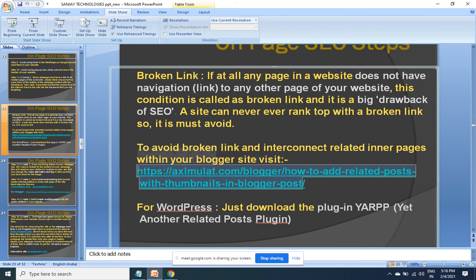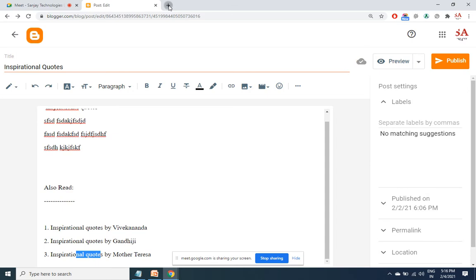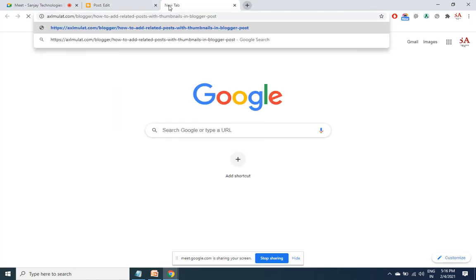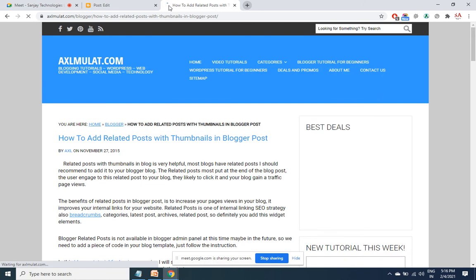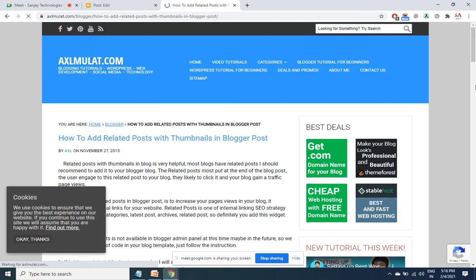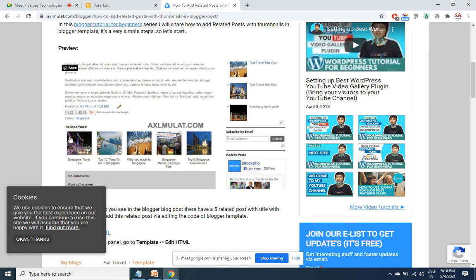I'm copying this URL. And I place it here. Like this, internal links would look, along with the images of the post. So appearance wise also it is good.